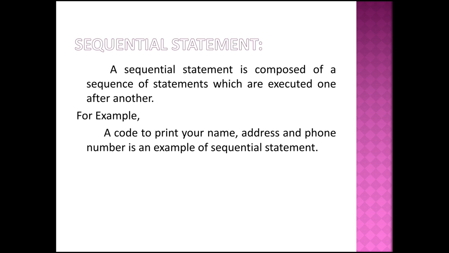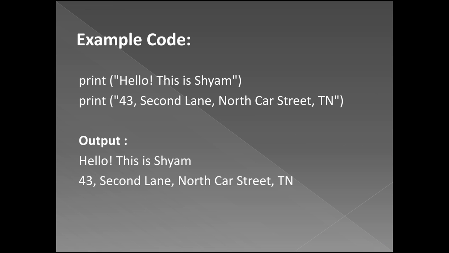This is the example code of the sequential statement. Here I print two statements. The print statement, with brackets and double quotes, prints the value: Hello, this is Shyam. The second command prints 43, second lane, North Court Street, Tamil Nadu. This is the address of the particular student.